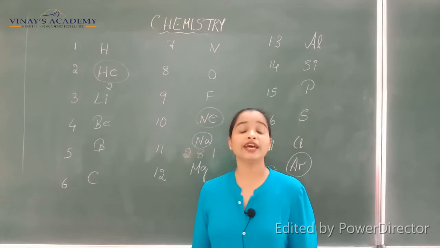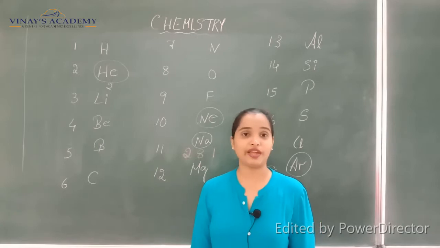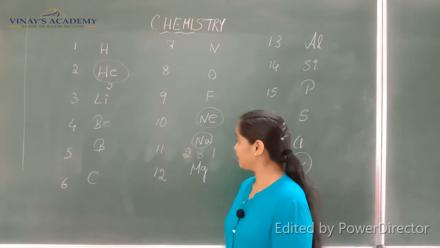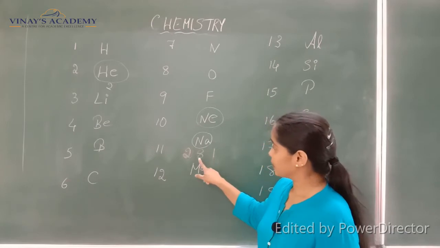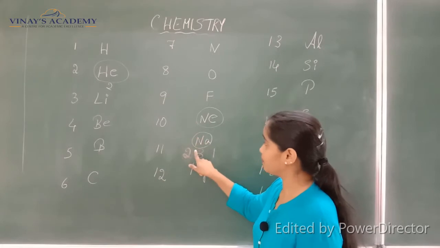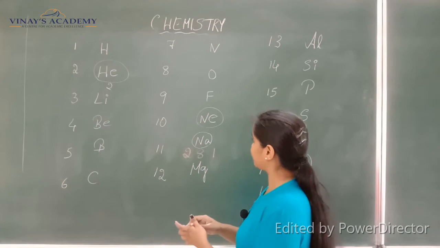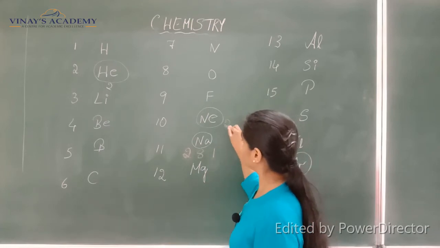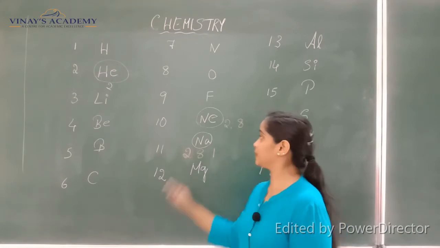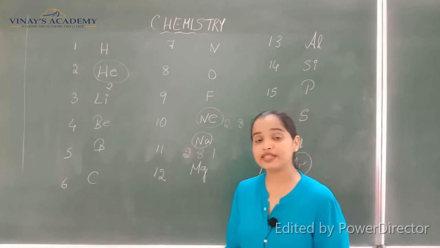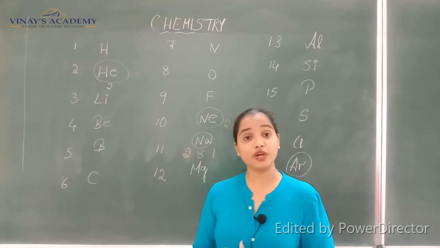In case you don't remember the valency immediately, you can go for this method and find the valency of that particular element. Now the outermost shell has 1 electron here. If you see sodium, it is very close to the noble gas neon, and neon has a configuration of 2,8, that is, its atomic number is 10. Its configuration is 2,8.